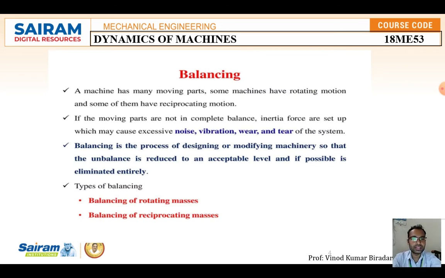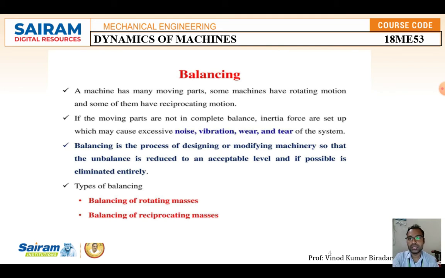Let me first understand what we mean by balancing. I told you several times, balancing is a process of designing or modifying the machine so that the unbalance is reduced to some acceptable level, and if possible, eliminating entirely the vibration produced in the machine component. Or it is a process of eliminating the effect of static and dynamic forces created in the machine component. That is also called balancing.